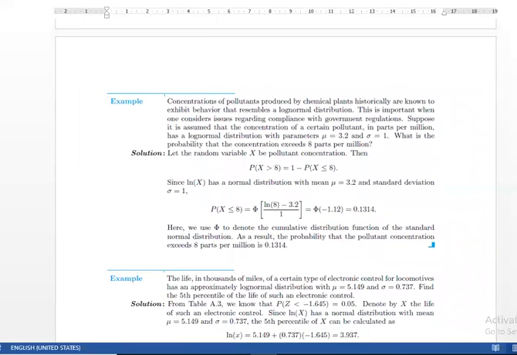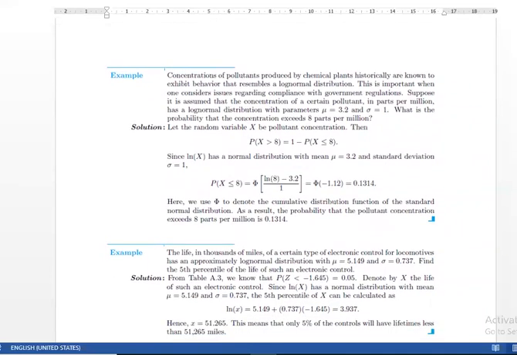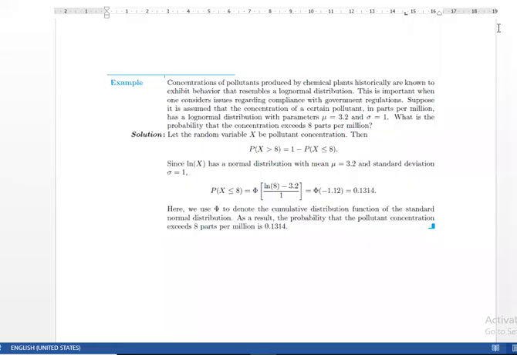Here is a numerical example of the log normal distribution. We will apply the same probabilistic function as for a normal distribution. Okay, here is the example which we have discussed regarding a log normal distribution. The concentration of pollution produced by a chemical plant is historically known to exhibit behavior resembling a log normal distribution.